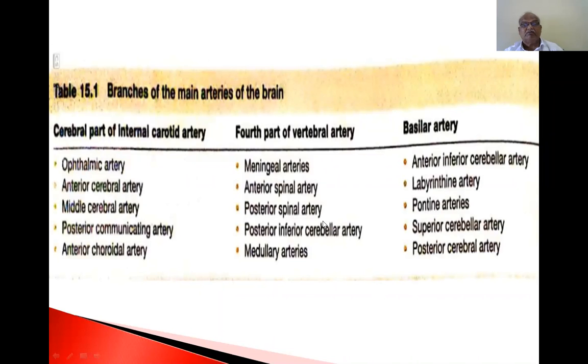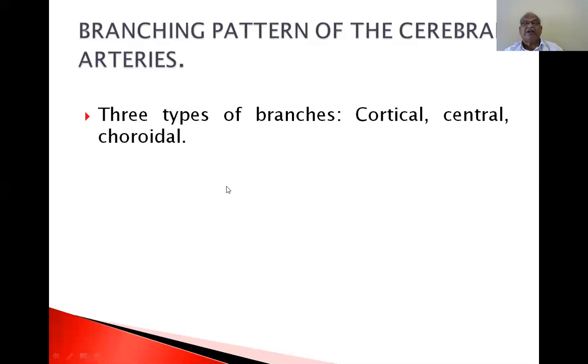This is a table taken from your standard textbook. You go through it. All are given in this tabular form. Branching pattern of the cerebral arteries. There are three types of branches. We have given all the branching patterns of the cerebral arteries: the anterior cerebral artery, middle cerebral artery, and posterior cerebral artery into cortical type, central type, and choroidal type. This is a gross classification. Branches come from the vertebral artery, the basilar artery, the internal carotid artery, and the middle cerebral artery. Now the types of branches.